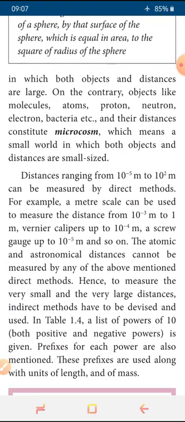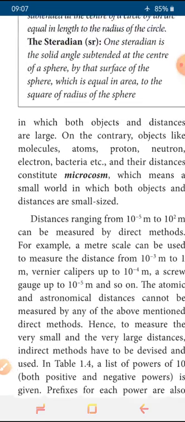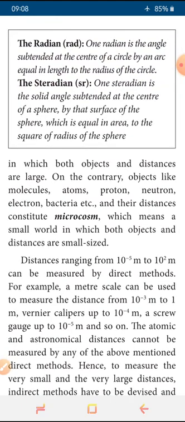For very large values, as we already discussed, like the distance between two planets, it gives a very large distance and is called macro. Very small is called micro. This is the general expression for measurement of length. When we say length, generally meter comes to mind, but we cannot use the meter in all places, so we alter it: for large distance we use macro, for small distance we use micro. Understood? Okay.